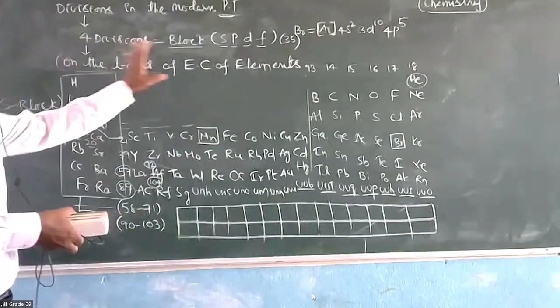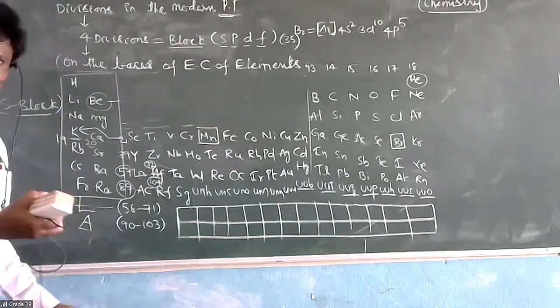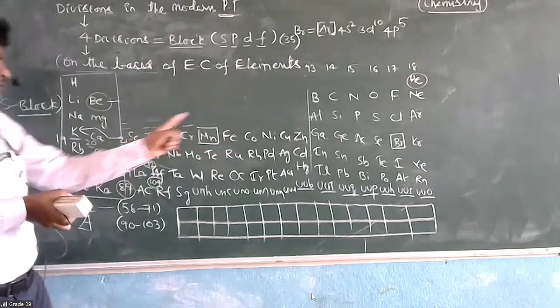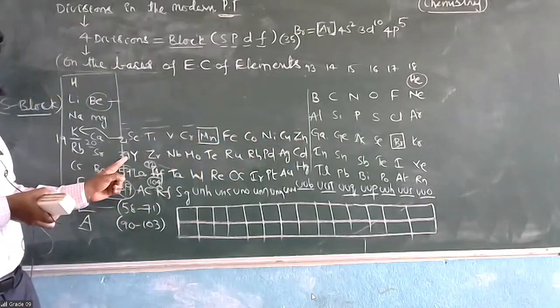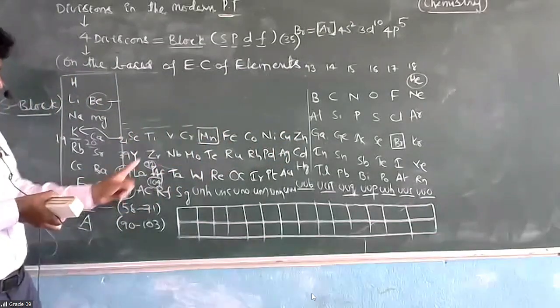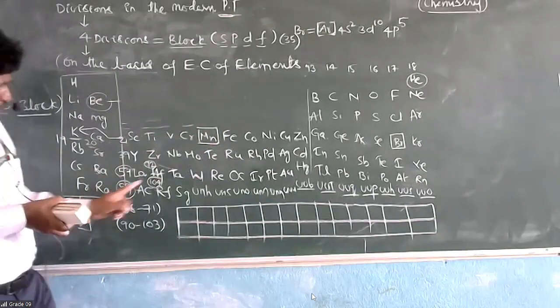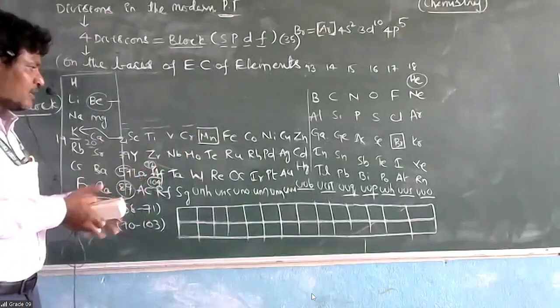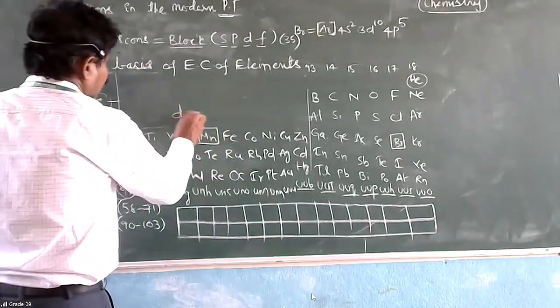This is the complete form of the periodic table. Now, these four series, 21 to 30, 39 to 48, 57 to 80, 89 to 112, are called d block elements.